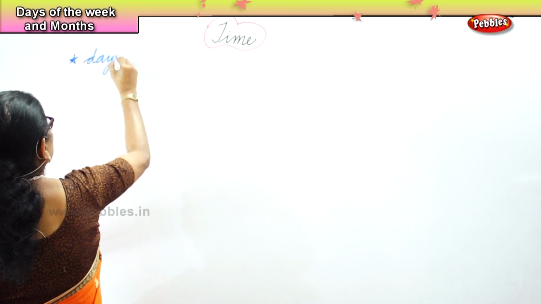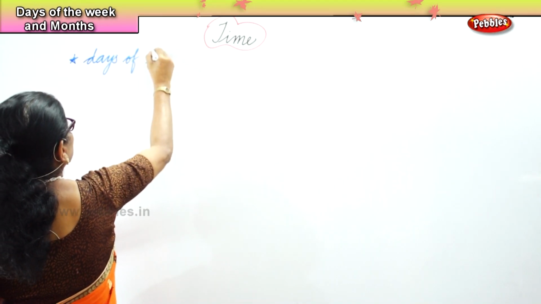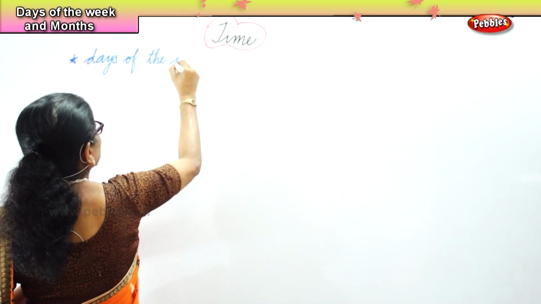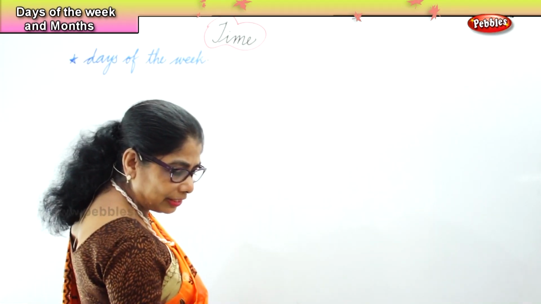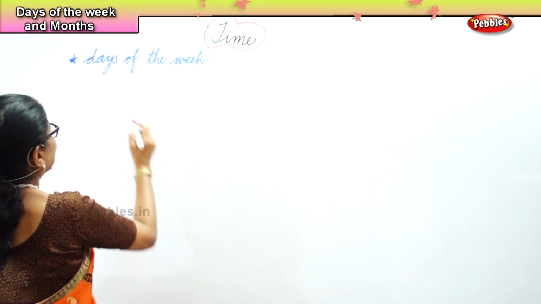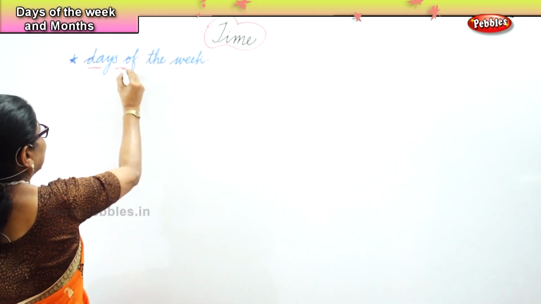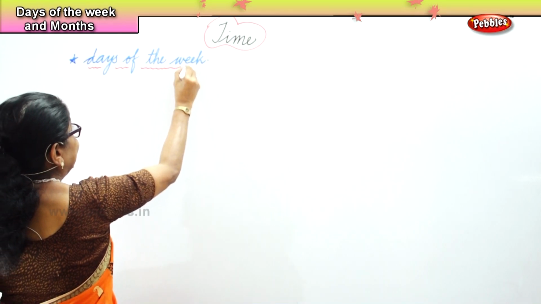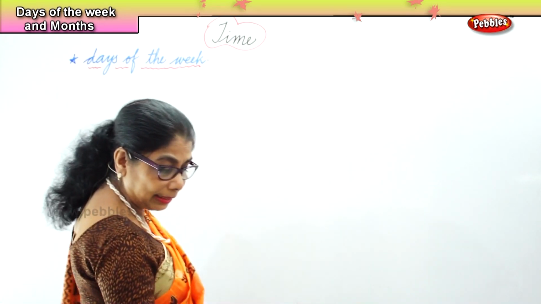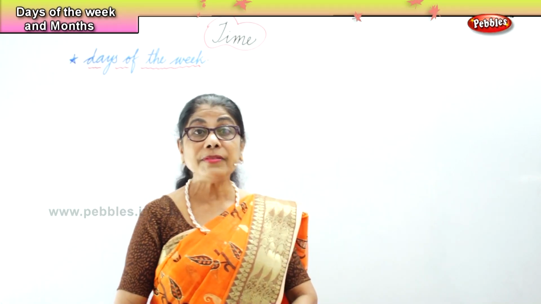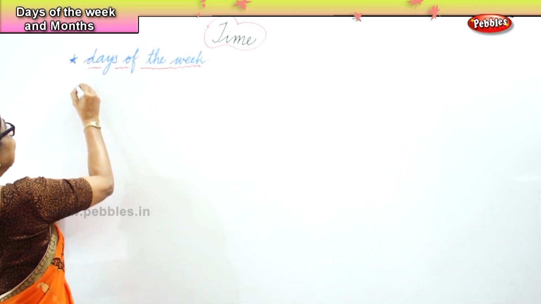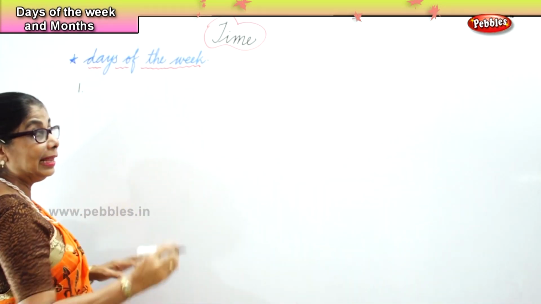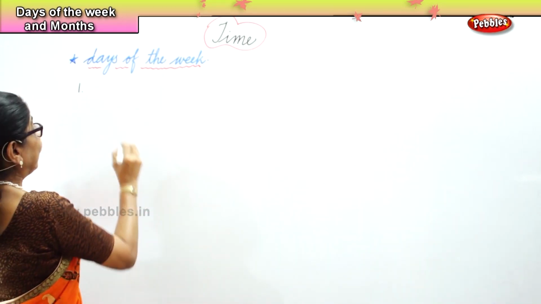Days of the week. Names of the days of the week have to be written in capital letters only because they are names. Now, how many days are there? There are 7 days in a week. And the beginning of the week is Sunday. So, the first day of the week is Sunday. It has to begin with a capital letter.